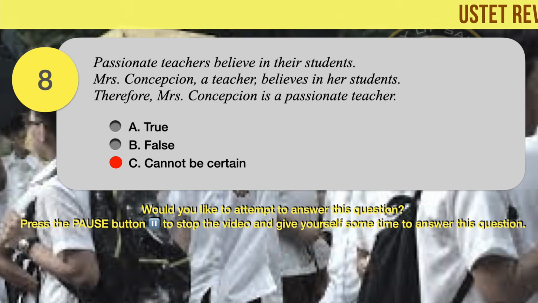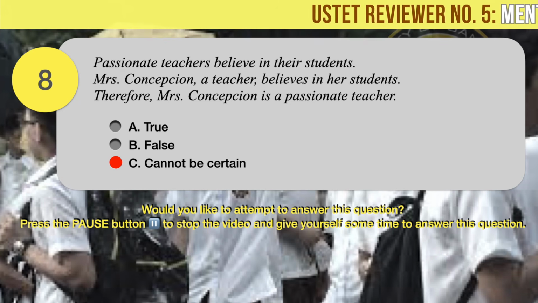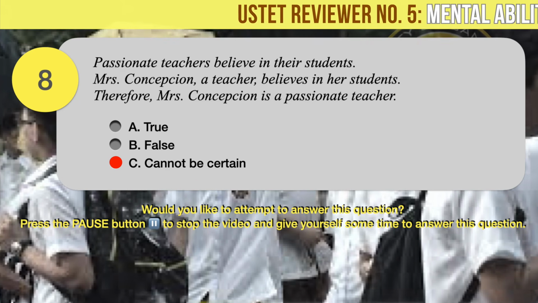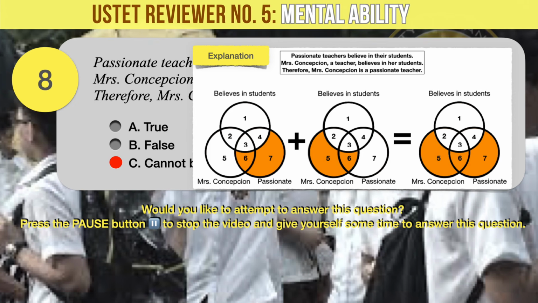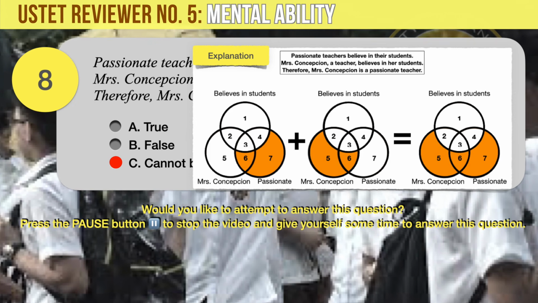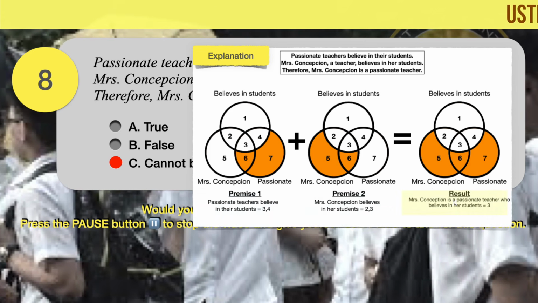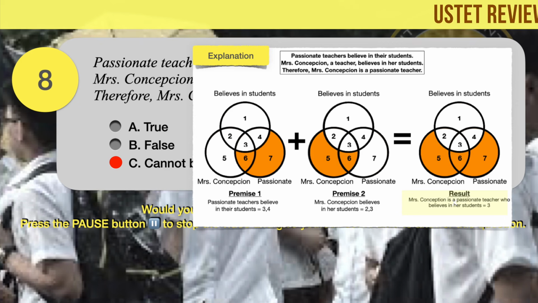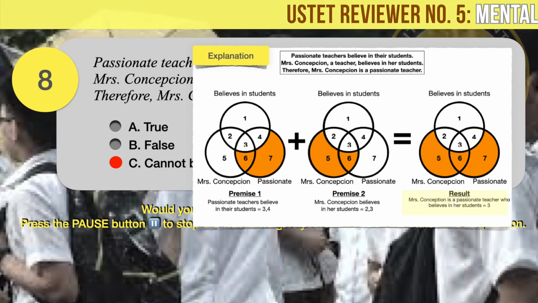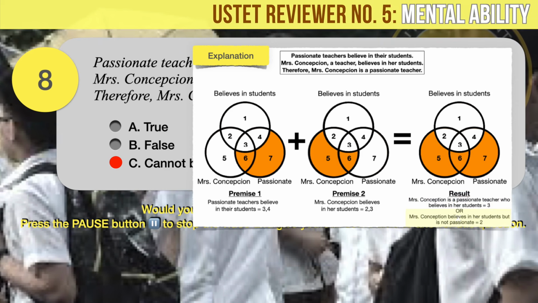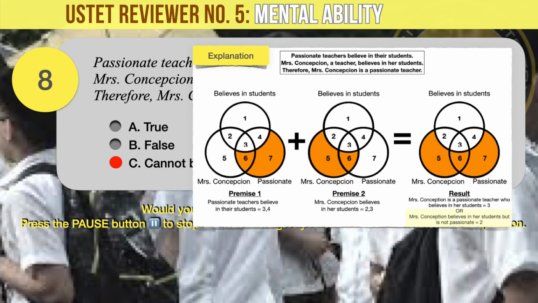Probably the easiest, fastest, and most consistent way to solve syllogism problems like this given question is with the use of Venn diagrams. We have already created the Venn diagram for you, and based on our Venn diagram, the conclusion that Mrs. Concepcion is a passionate teacher cannot be certain, since it is possible that 1. Mrs. Concepcion is indeed a passionate teacher who believes in her students, in which case the answer would have been true, or 2. Mrs. Concepcion believes in her students but is not necessarily a passionate teacher.